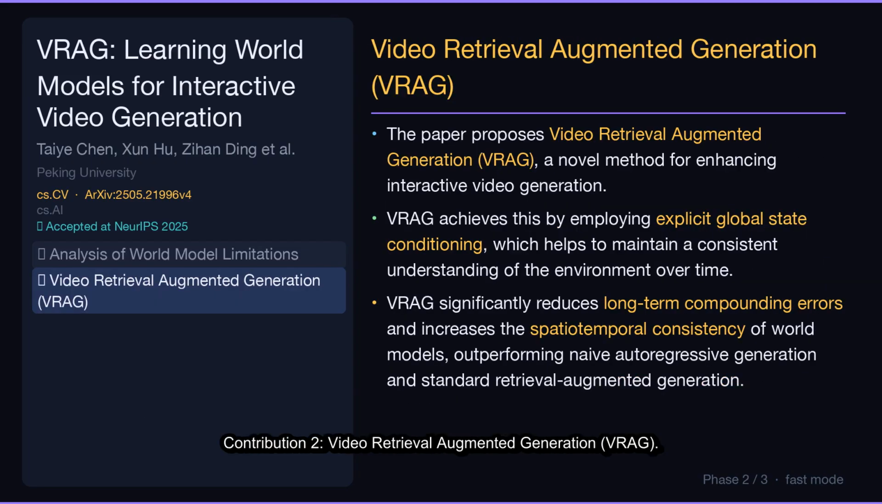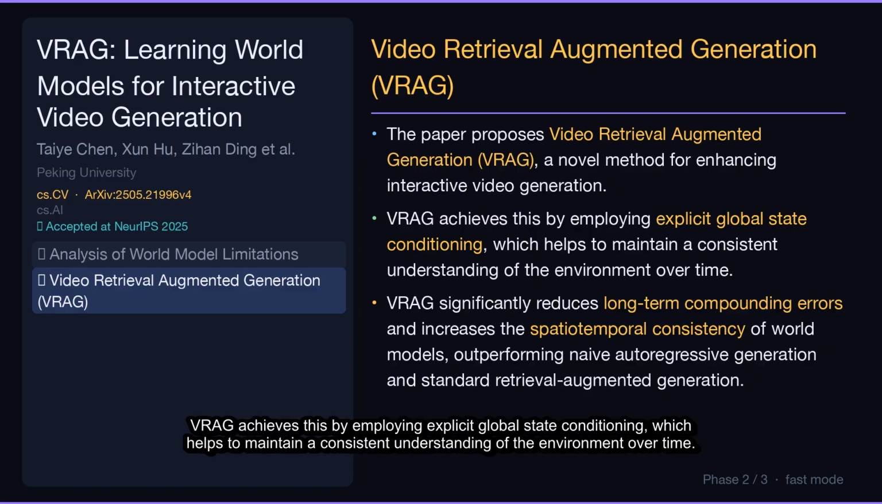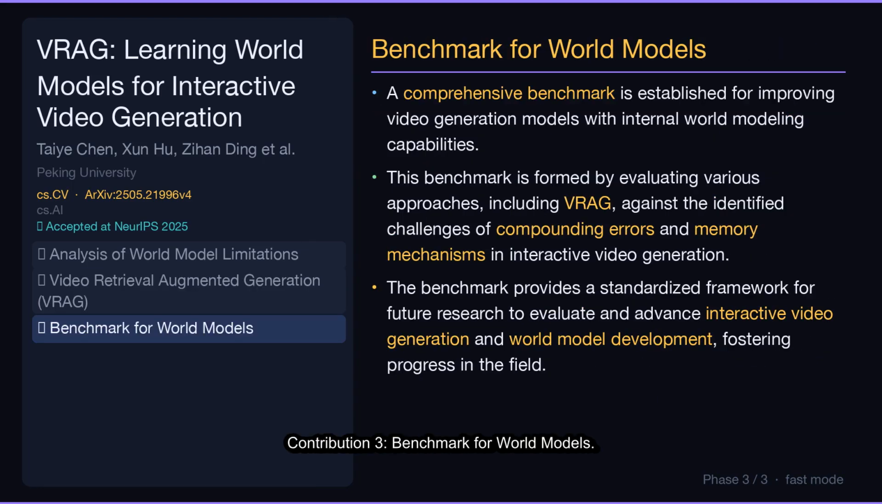Contribution 2. Video Retrieval Augmented Generation, VRAG. The paper proposes Video Retrieval Augmented Generation, VRAG, a novel method for enhancing interactive video generation. VRAG achieves this by employing explicit global state conditioning, which helps to maintain a consistent understanding of the environment over time. VRAG significantly reduces long-term compounding errors and increases the spatiotemporal consistency of world models, outperforming naive autoregressive generation and standard retrieval augmented generation.